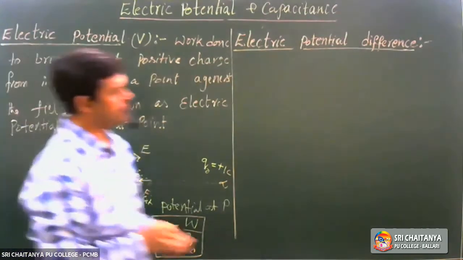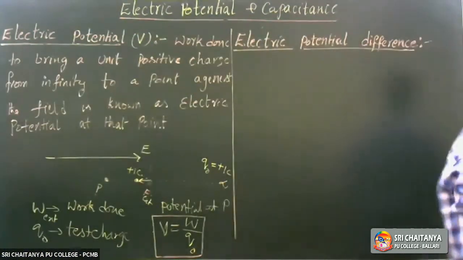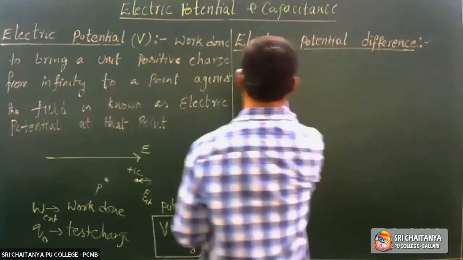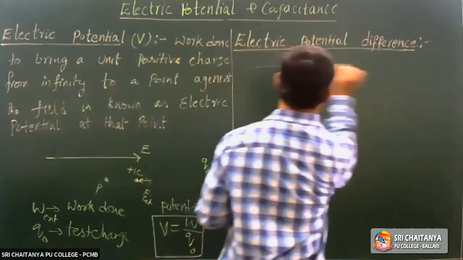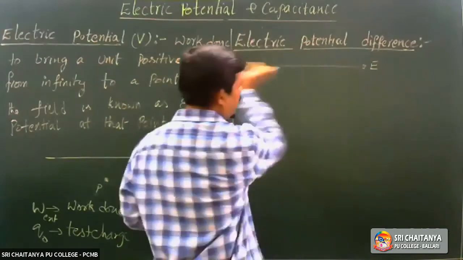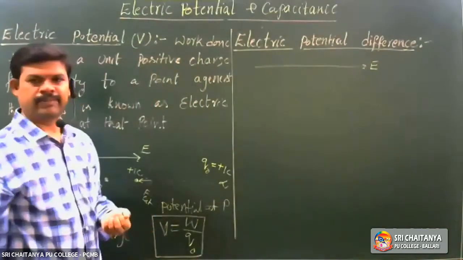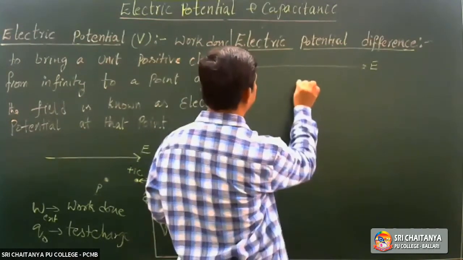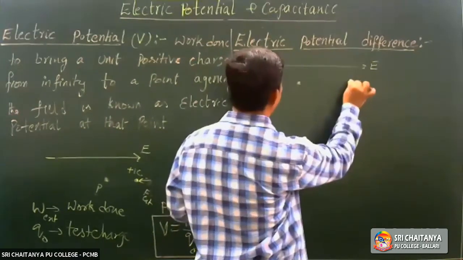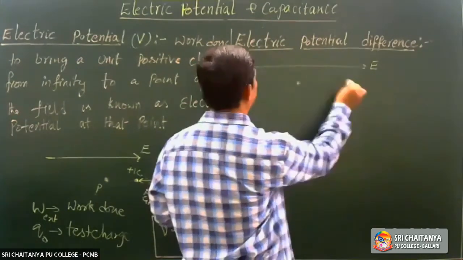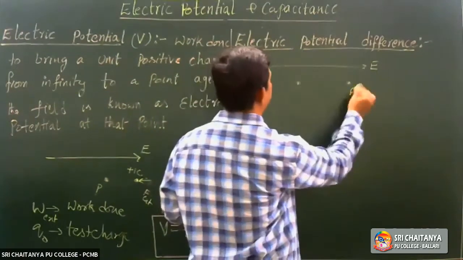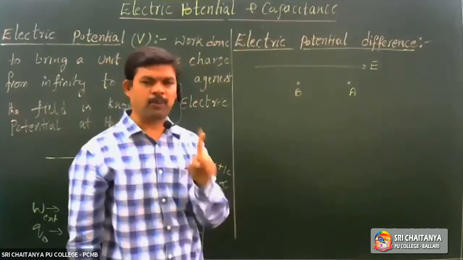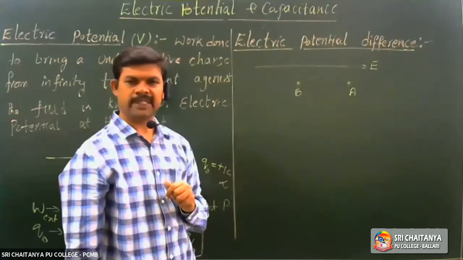And another one, potential difference. There is an electric field, let's say in this direction. In this electric field, I am taking 2 points. This is one point and this is another point. Let this point be A and this point be B. A and B are the 2 points in the electric field, right?